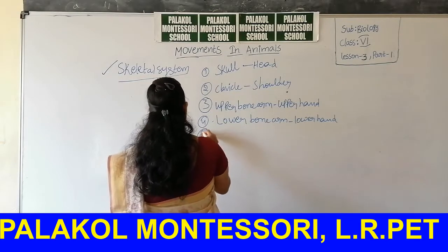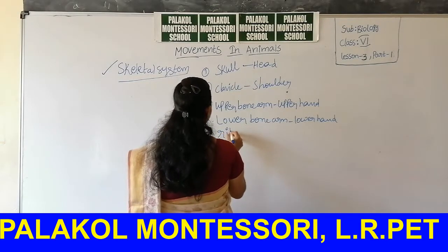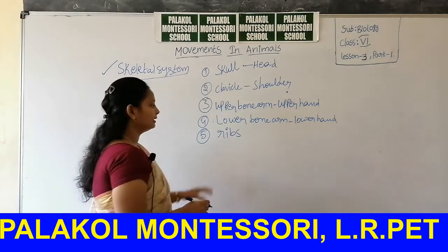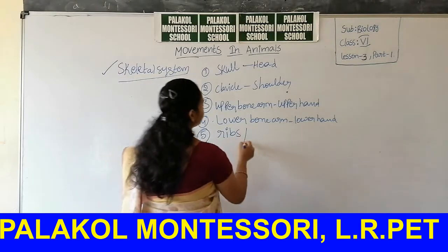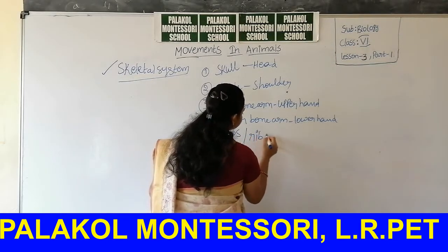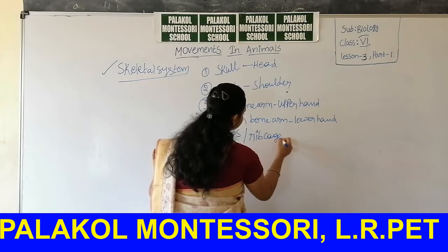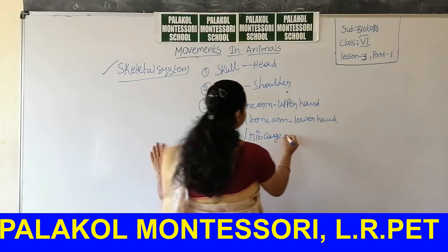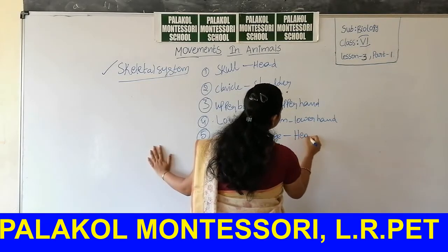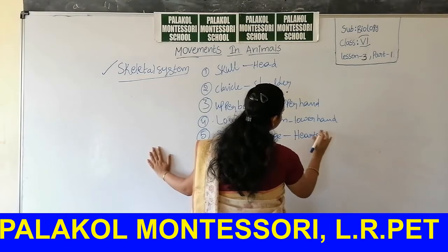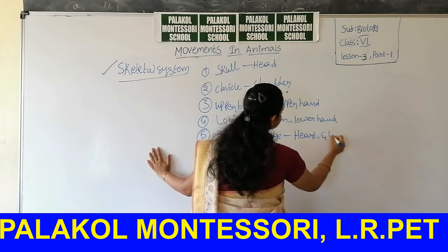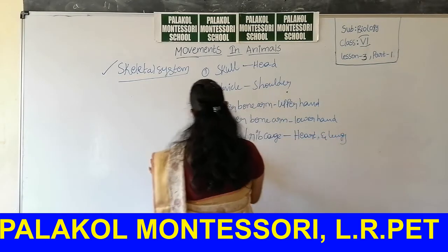Next, ribs are present. They form a box-like appearance called the rib cage. These protect the heart and lungs.